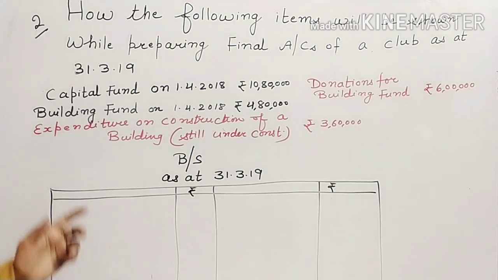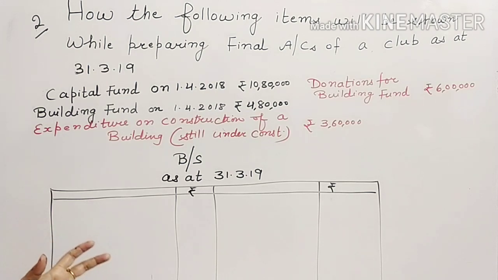But sometimes you may receive some specific donations for the purpose of construction of some capital assets like building, pavilion, auditorium. Then how will you show these items? Donations for capital expenditure.